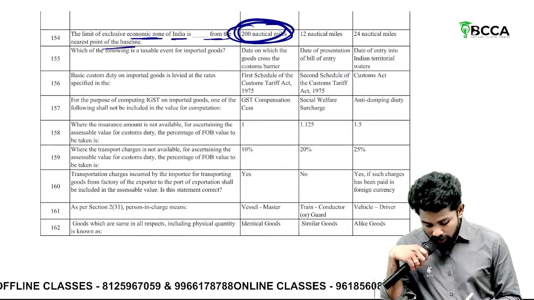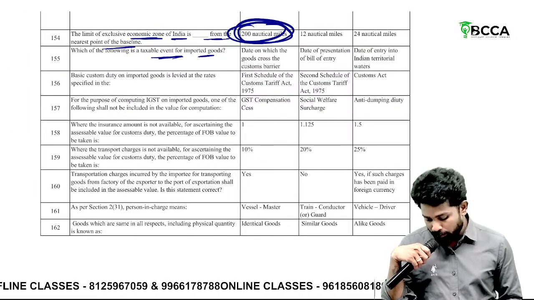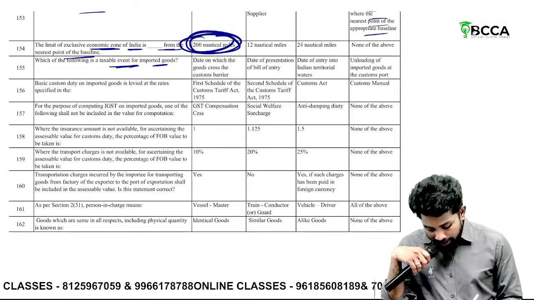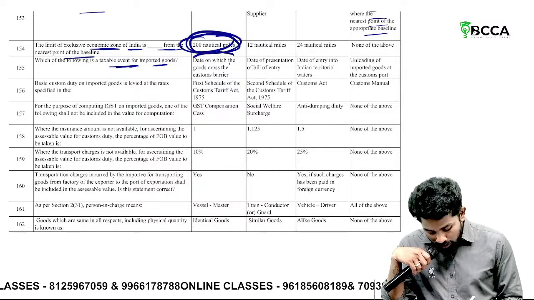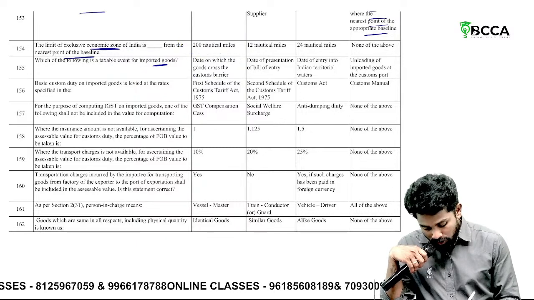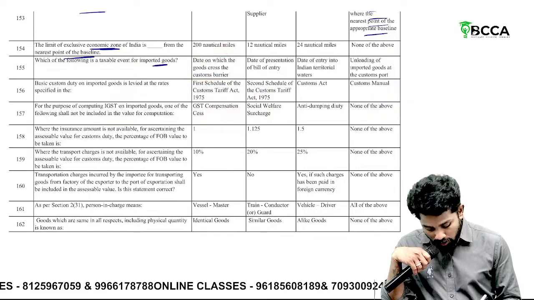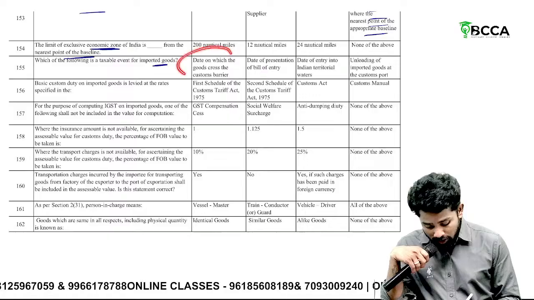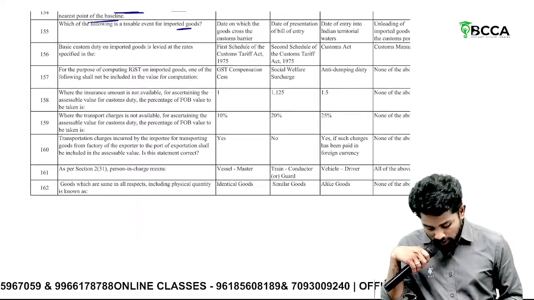Then which of the following is a taxable event for imported goods? The taxable event for imported goods is the date on which goods cross the customs barrier. It's not date of presentation of bill of entry, or date of entry into territorial waters. It is the date on which the goods cross customs barrier.